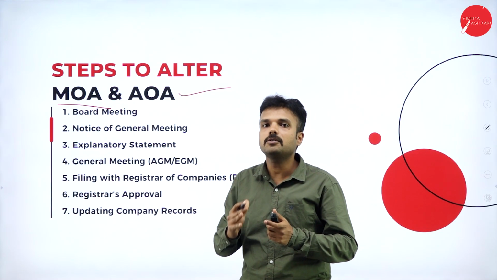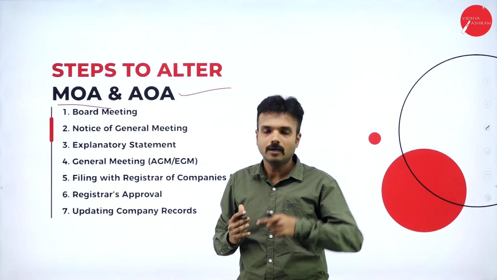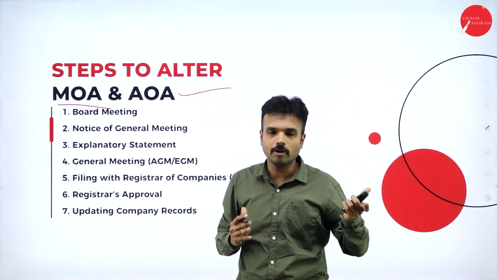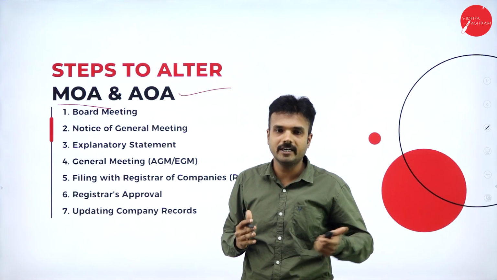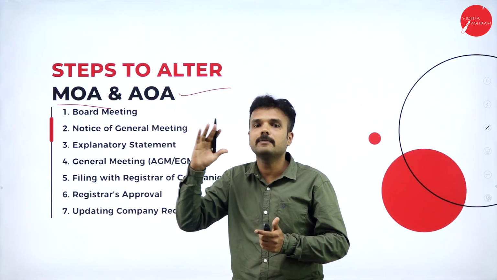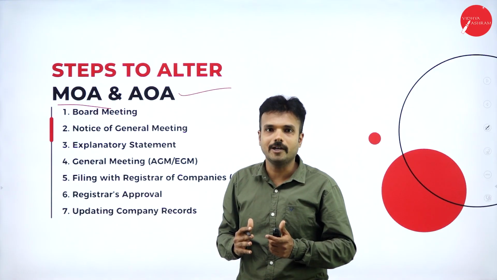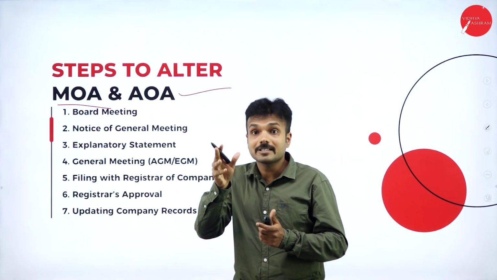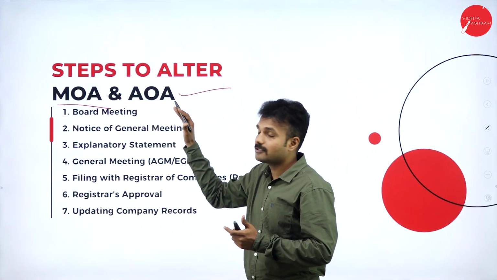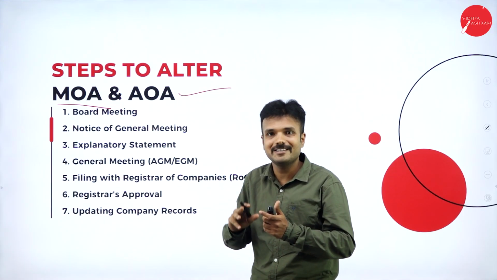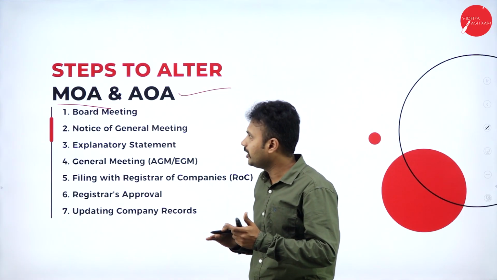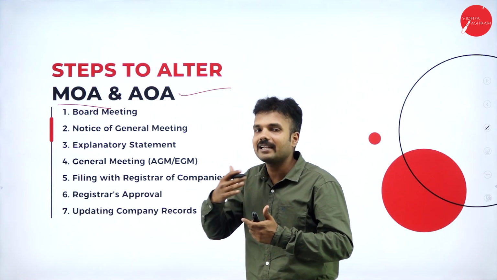Let me say I want to change my dividend policy. Before this year, I had given 5% dividend. This year, I want to declare 10% dividend to my shareholders. So what exactly is the protocol? Because I must change the articles of association, I should change the dividend policy, right? How am I going to change the dividend policy, what exactly is the protocol?